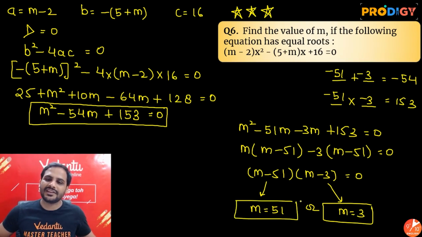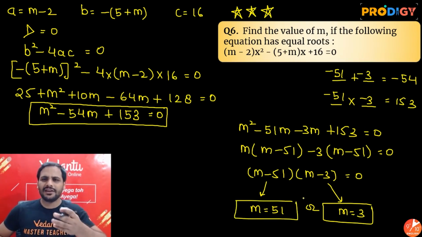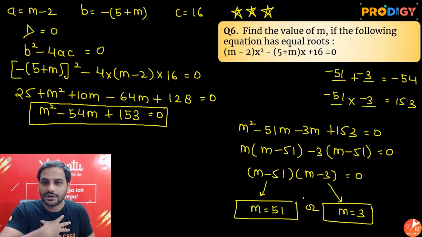Okay beta, so these are like the toughest questions they'll ask. Students get afraid that sir, x square is given, m is also given, what to do? Simple, equal roots, make discriminant equal to 0. So I hope now you have got the confidence that the most difficult questions which are asked to you, that also you are able to solve very easily.